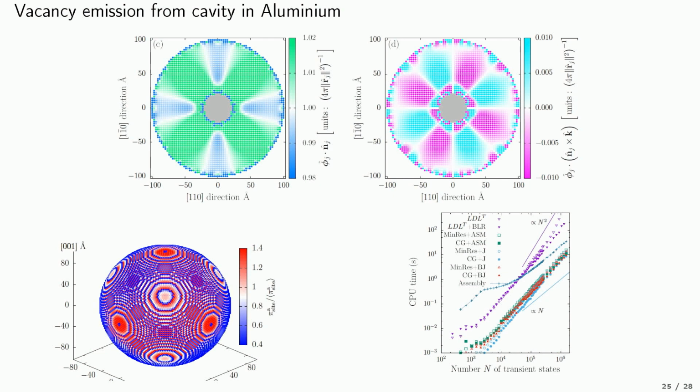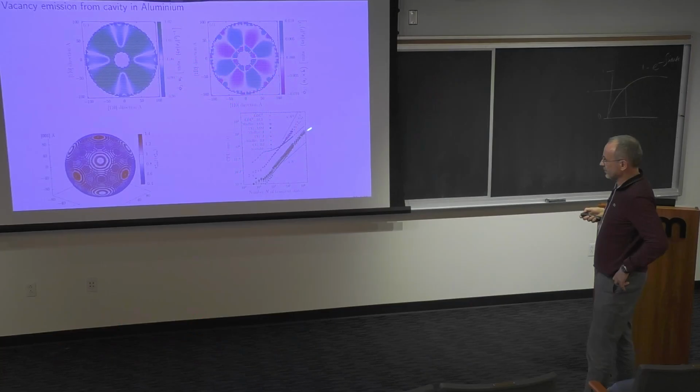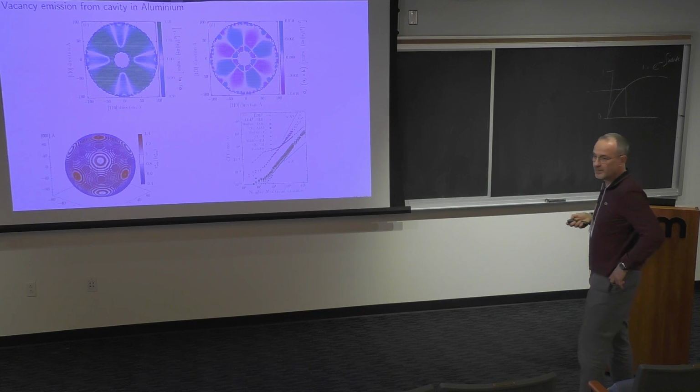Here we can see the anisotropy due to the elastic field. So these are the elastodiffusion properties of the vacancy emission from a cavity in aluminium. And we can see that this sparse solver, a standard sparse solver, scales almost linearly with the system size.